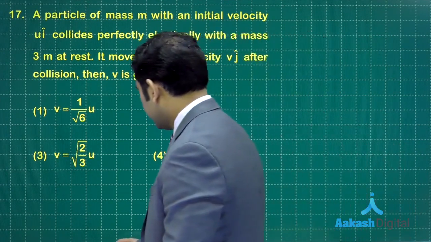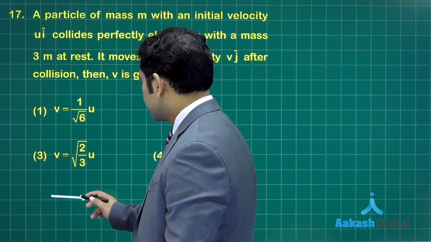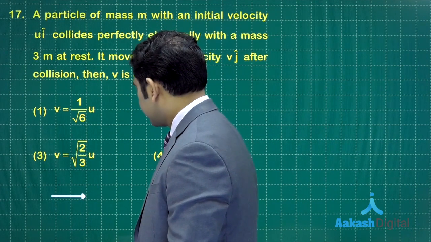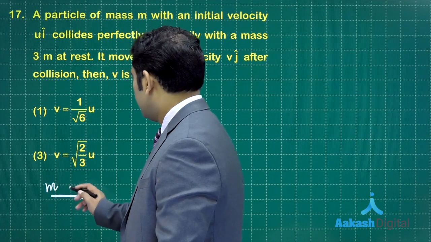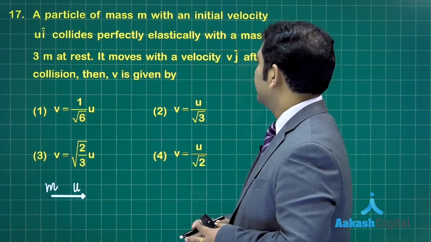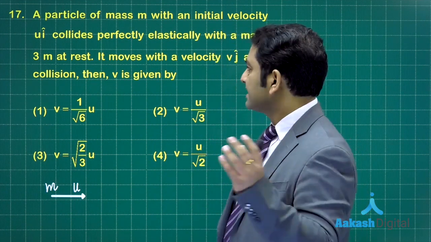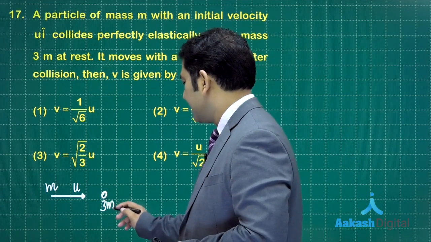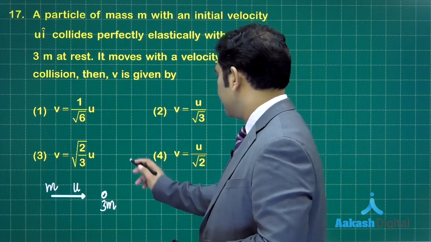Let me show it in terms of a figure. The particle of mass m moves in the positive x-axis direction, and the collision is perfectly elastic. The second particle is of mass 3m, and initially 3m is at rest. This is the situation before collision.